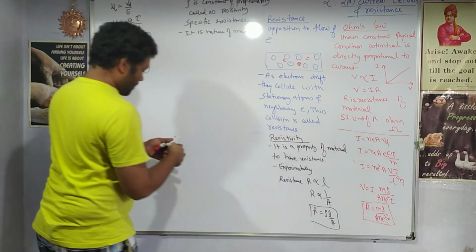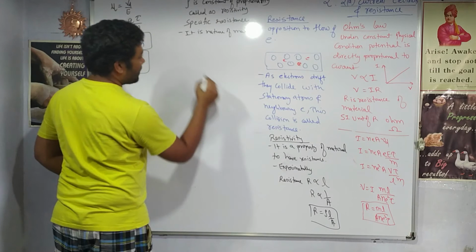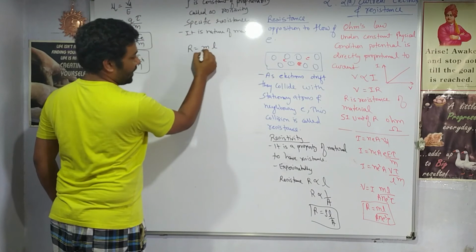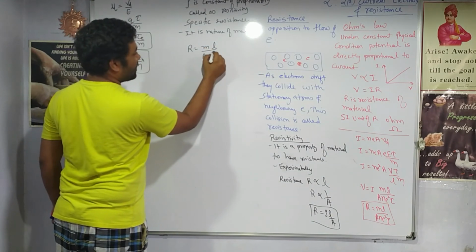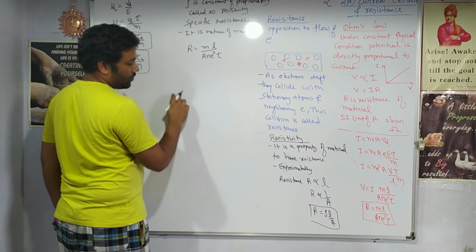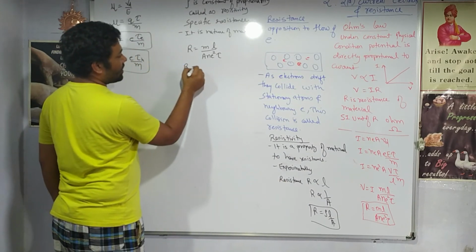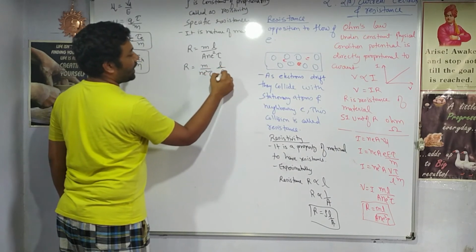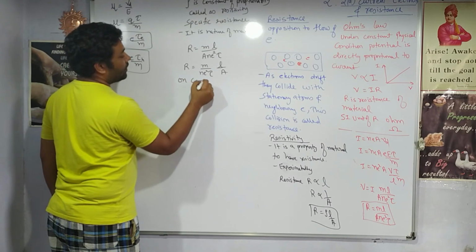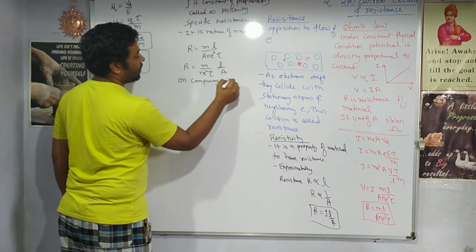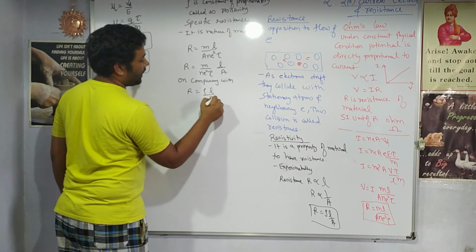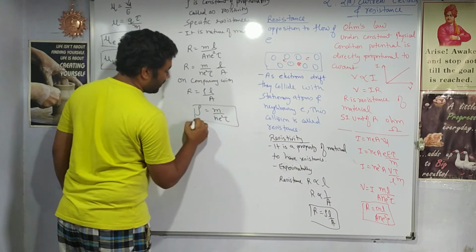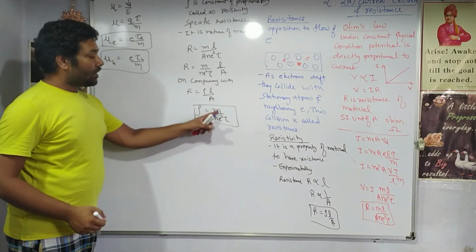So from the equation of the resistance, in terms of the basic physical quantities, we have R = mL / (A n e² τ). If we rearrange it, R = (m / n e² τ) × (L / A). On comparing with R = ρL/A, the value of ρ obtained is m / (n e² τ). So this is the resistivity in terms of the basic physical quantities.